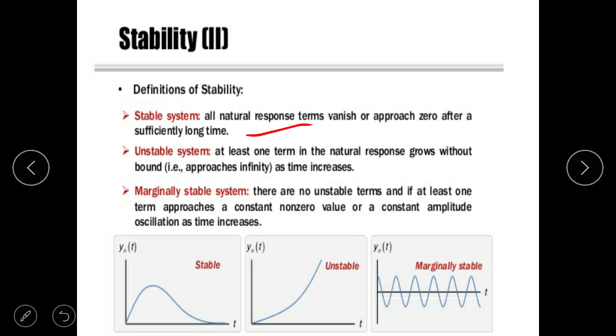For an unstable system, at least one term in the natural response grows without bound as time increases. For a marginally stable system, there are no unstable terms, and at least one term approaches a constant non-zero value or a constant amplitude oscillation as time increases. So for a stable system, the response decays to zero after a long time. For an unstable system, the response increases exponentially, and for a marginally stable system, the response is oscillatory.